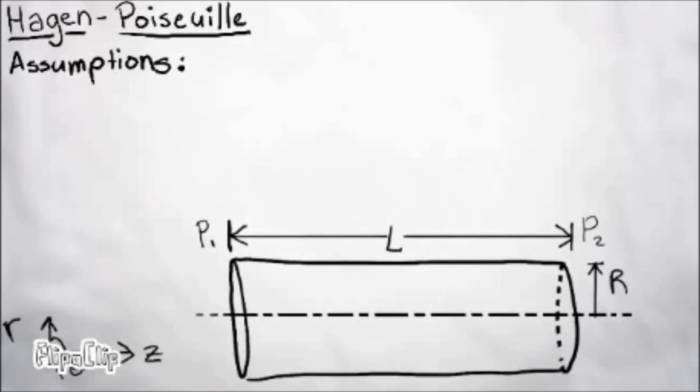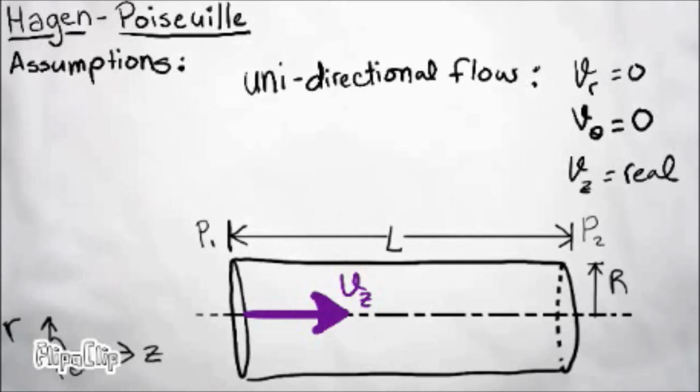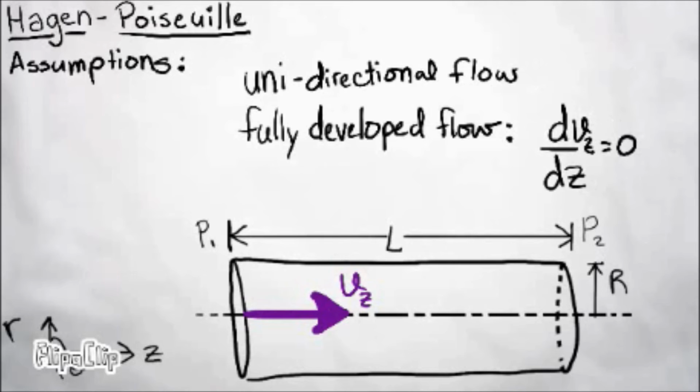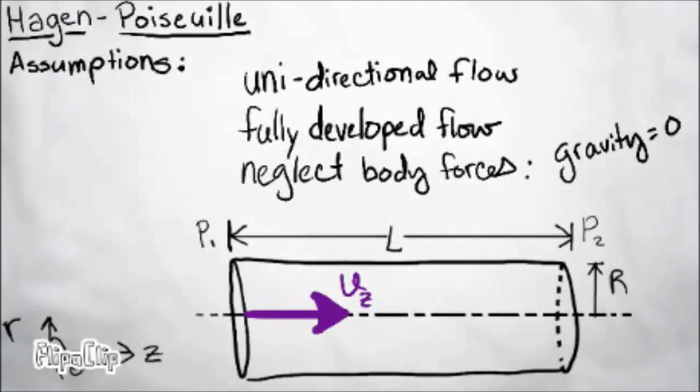We can use the Hagen-Poiseuille principle and other governing equations because we assume a unidirectional flow in the z direction, which is basically down the injection barrel. Second, the flow is fully developed and therefore is not accelerating in the barrel after I push the plunger. Finally, we will assume that there is no effect from gravity.